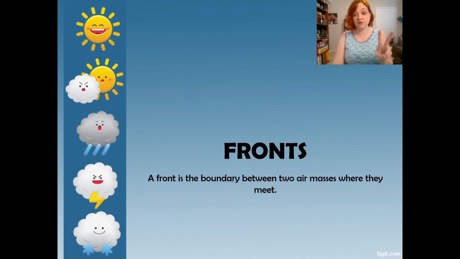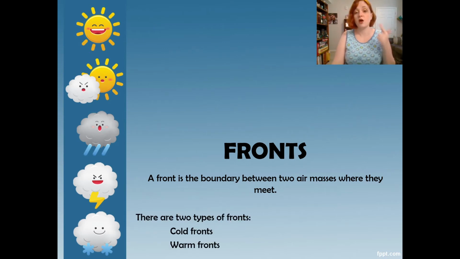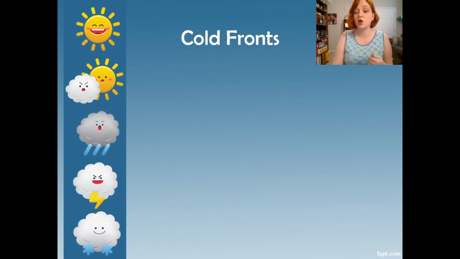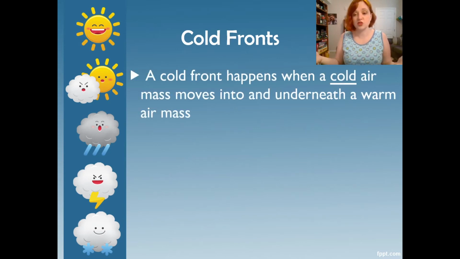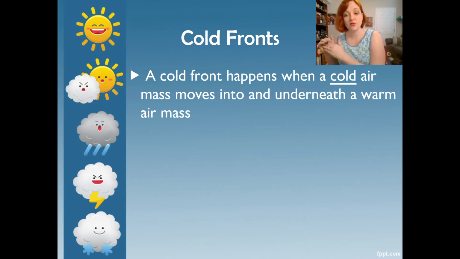And there are two types of fronts. We have a cold front and we have a warm front. So let's see what those entail. So a cold front, let's start with that. A cold front, logically, okay, happens when cold air goes underneath warm air. So the cold air in this case is winning.